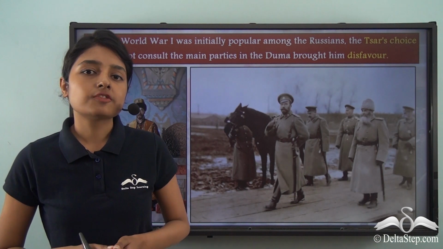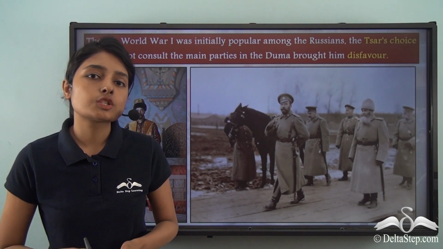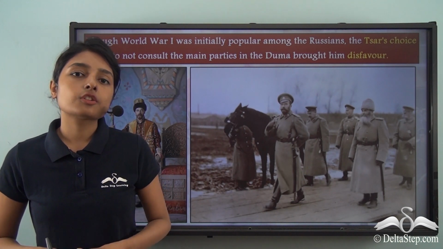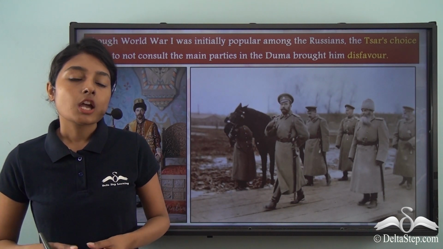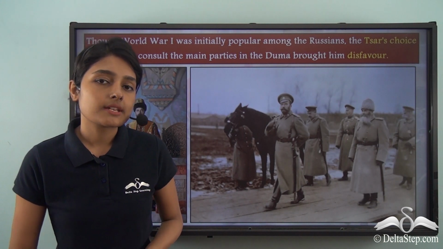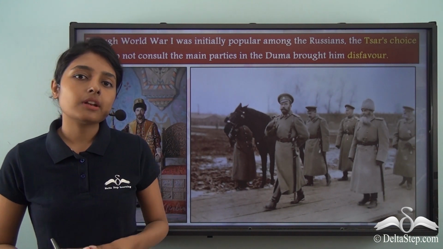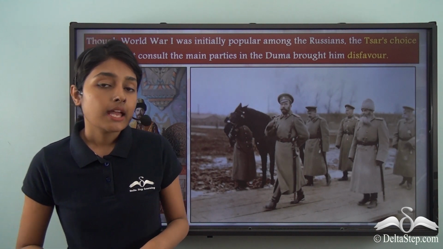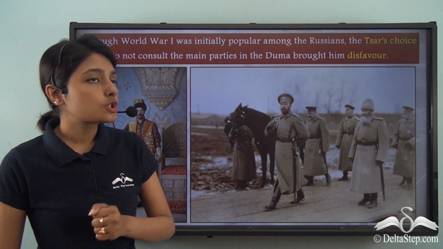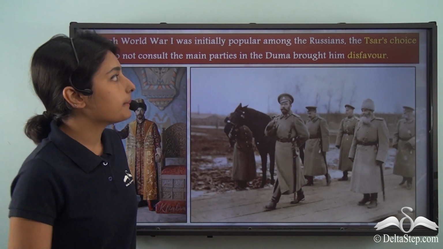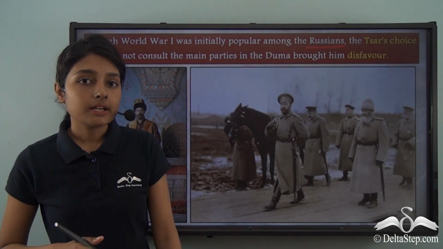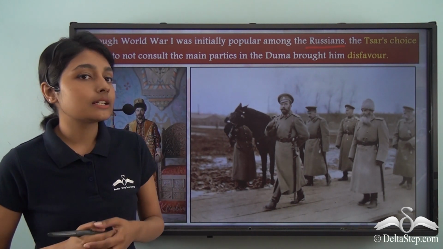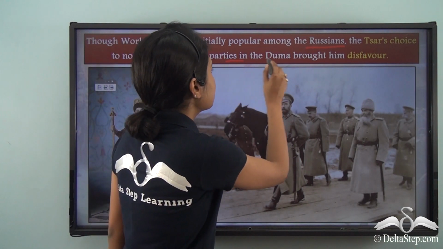We learned that when Austria-Hungary had declared war on Serbia following the assassination of Archduke Franz Ferdinand, Russia had come to Serbia's defense, and with this, Imperial Russia got drawn into this international politics. Now, initially, World War I was popular among the Russians, but Tsar Nicholas II chose to not consult the main parties in the Duma.